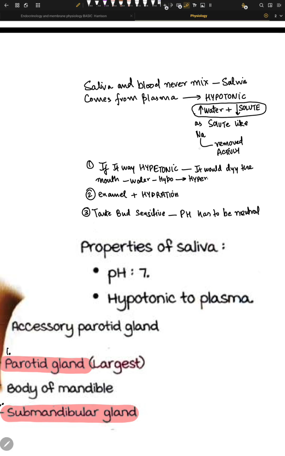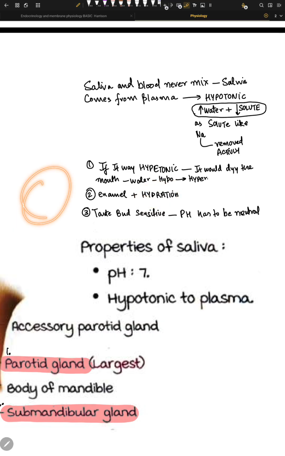The second thing about hypotonic saliva is that it really helps to make sure that enamel is healthy. Enamel is the very hard layer on your teeth. So imagine if we have really acidic saliva, then it's just going to remove that enamel. So that's very important. And hydration of the teeth is important, because we need hydration.